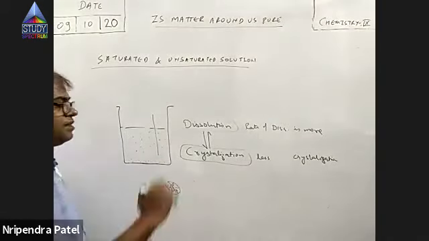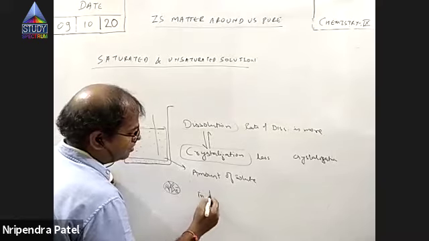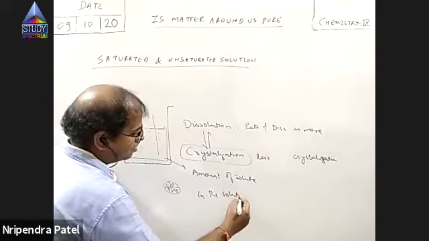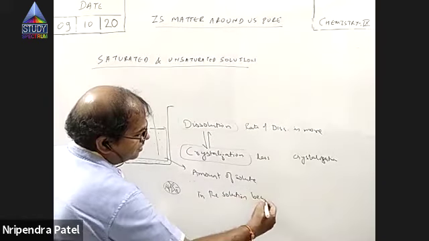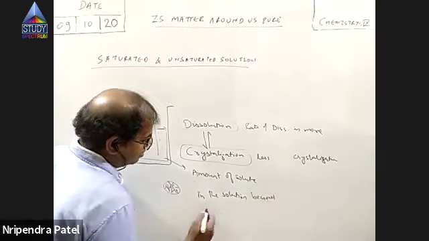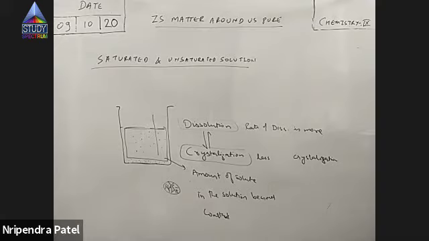The amount of solute in the solution becomes constant. Actually, further dissolution takes place, but the rate of dissolution is the same as the rate of crystallization.